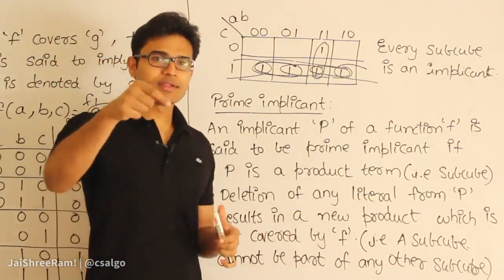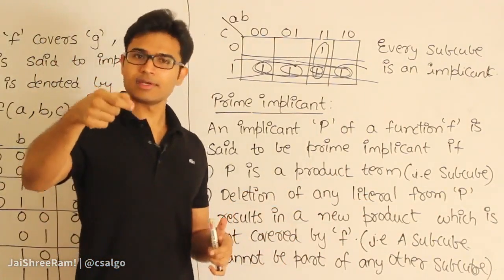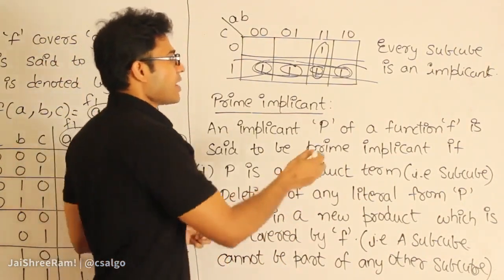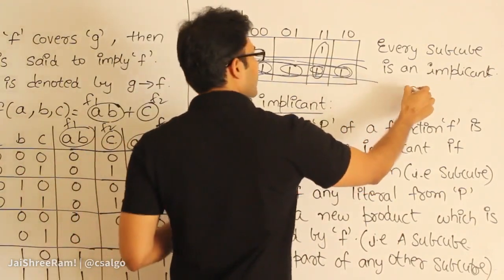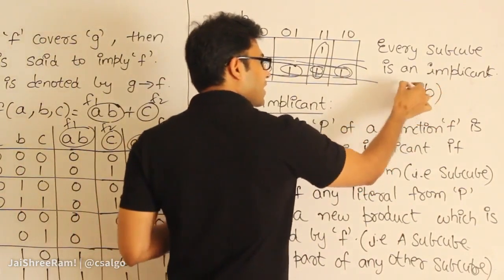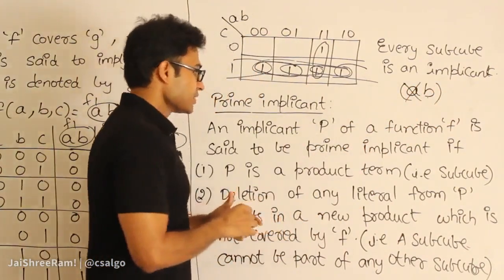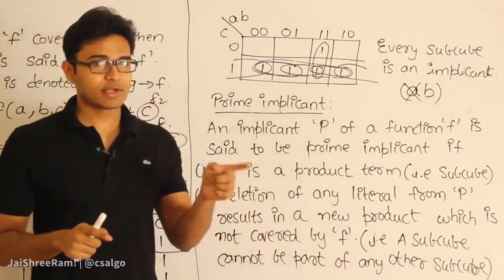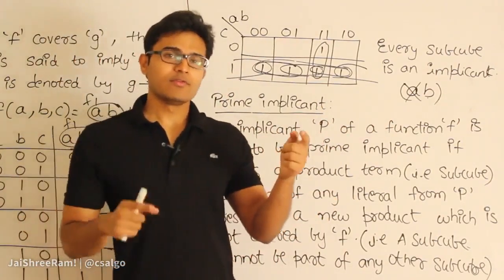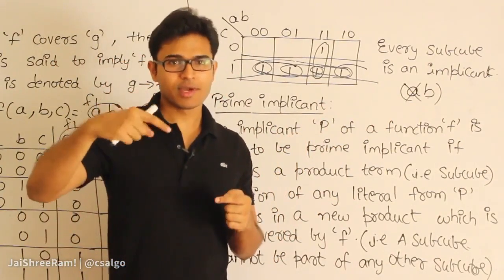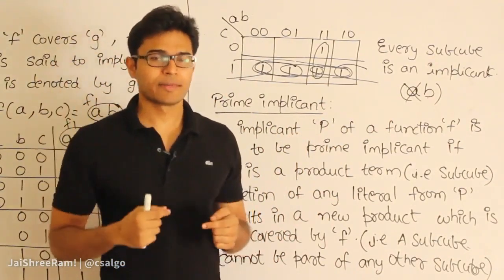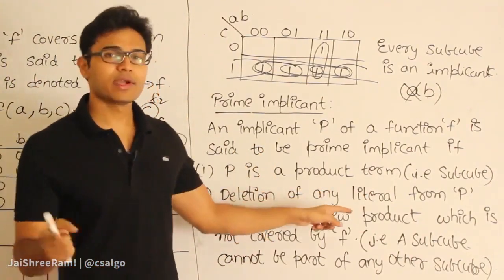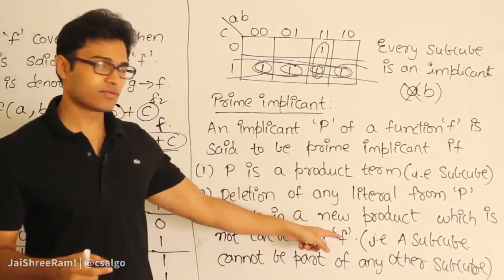If you delete a literal from a product term, let us say I have here AB, and I try to delete A or B, we are actually increasing the subcube. We cannot increase the size of the subcube because we get more cells into it, and those cells may not be present in the function. Therefore, if you delete any literal from P, we get a term which is not covered by f, right?